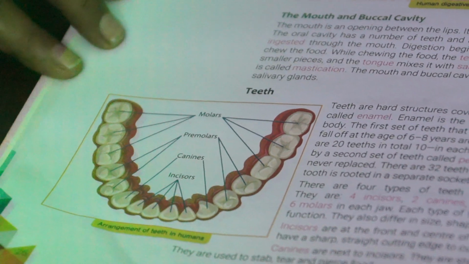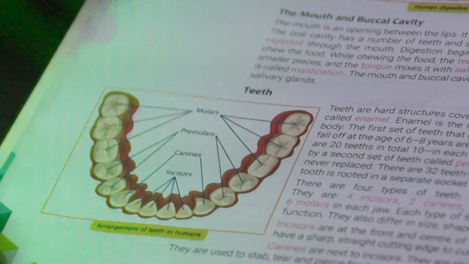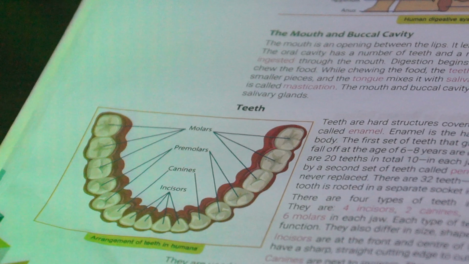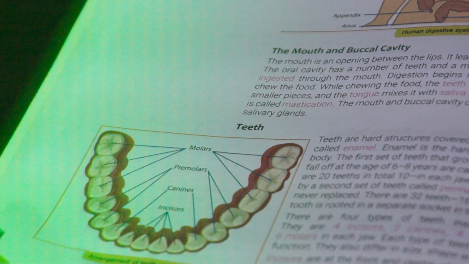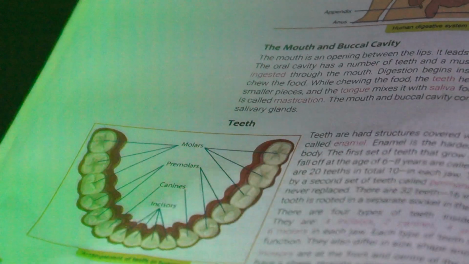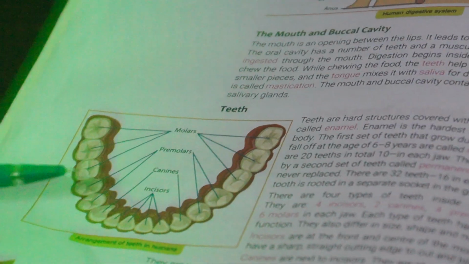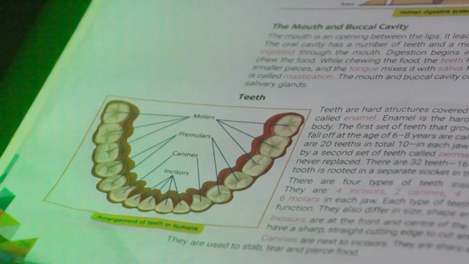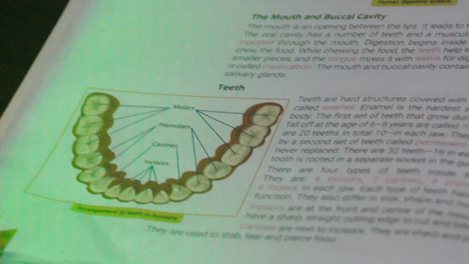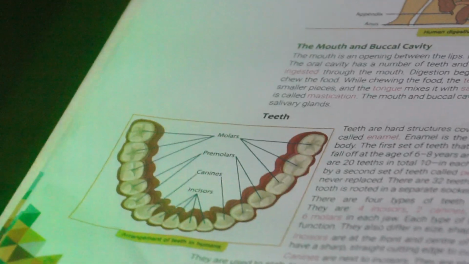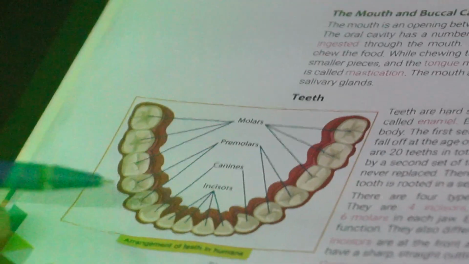Which is the hardest substance in our body? Enamel. We know that in our life cycle we have two sets of teeth. One is temporary teeth and the other is permanent teeth. The first set of teeth grows during childhood, at the age of 6 months, your first teeth will come.